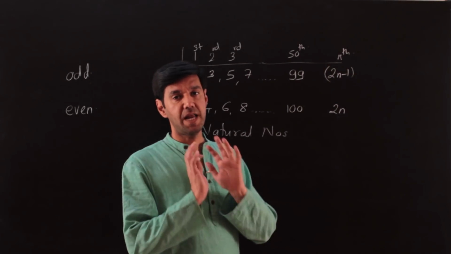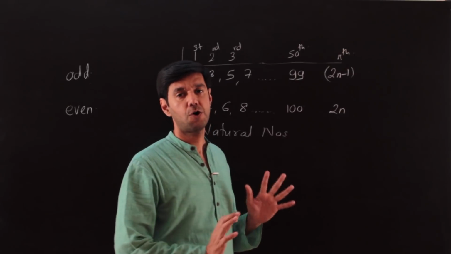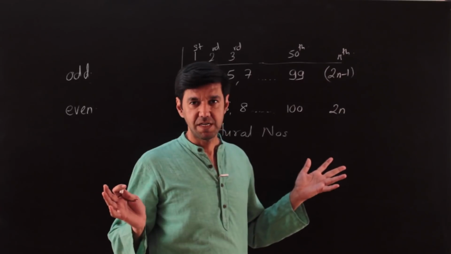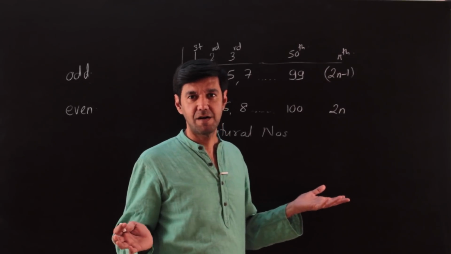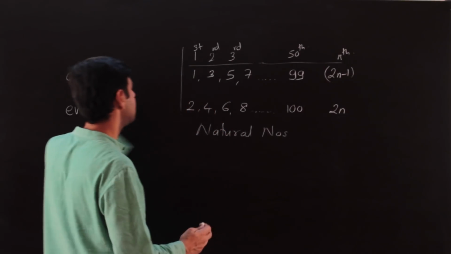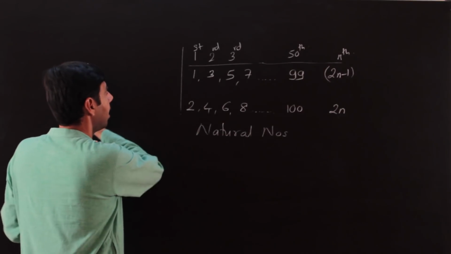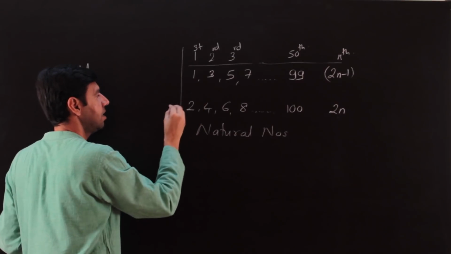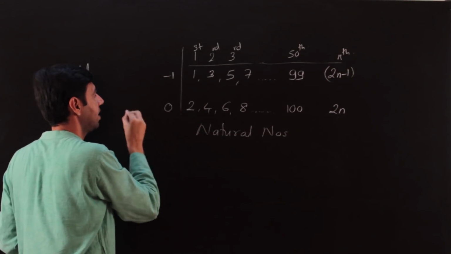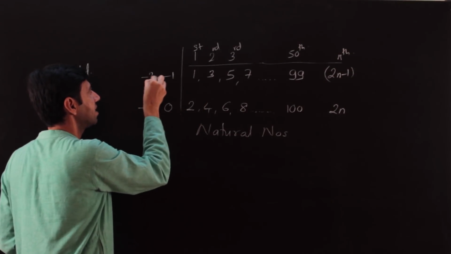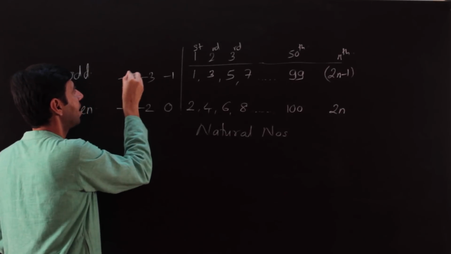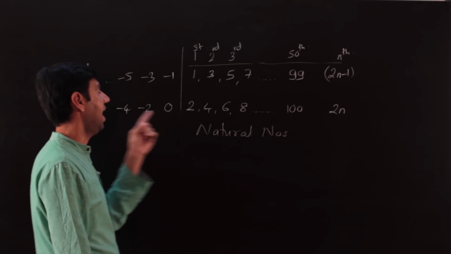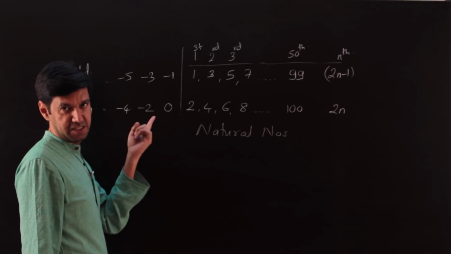No known relation or theory related to even and odd numbers goes into disarray or becomes wrong just because this idea is extended to integers. So let's go back: 4, 3, 2, 1, 0, minus 1, minus 2, minus 3, minus 4, minus 5. These also could have been considered as even and odd integers.